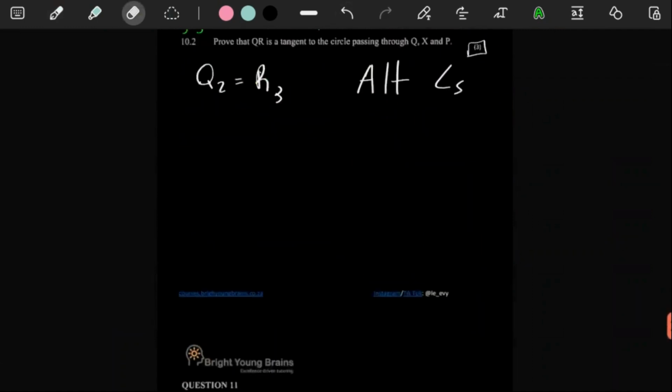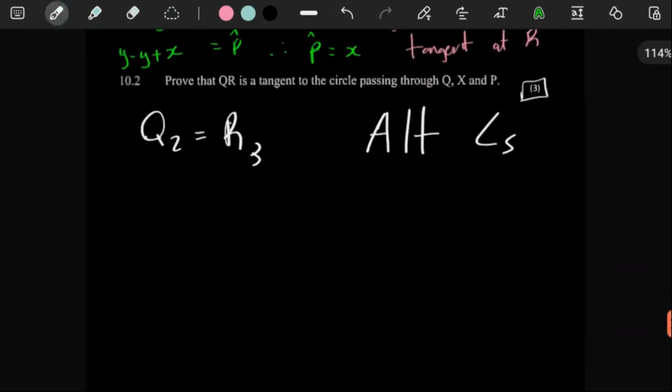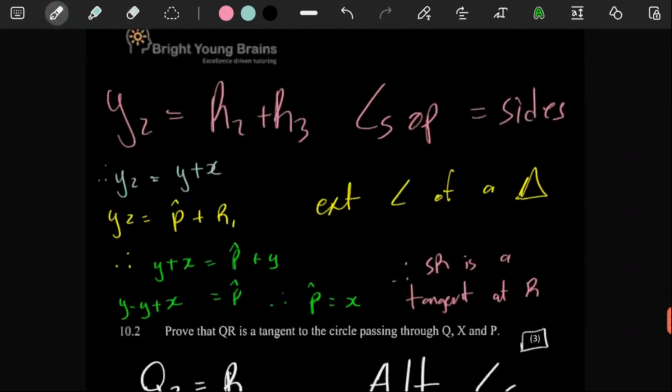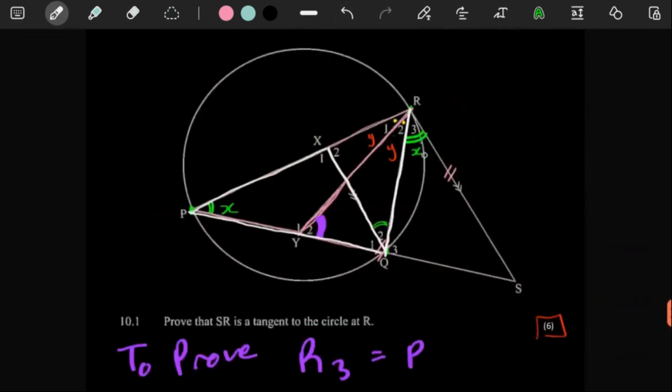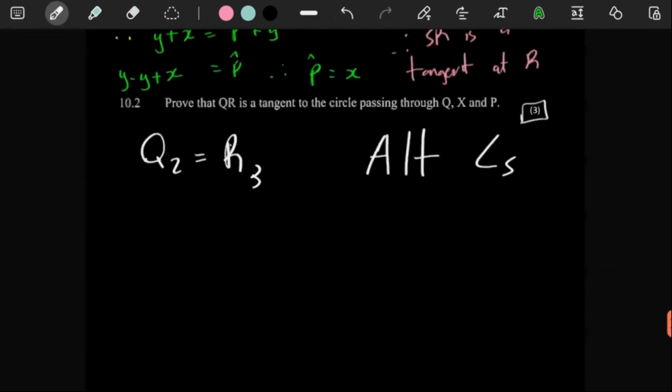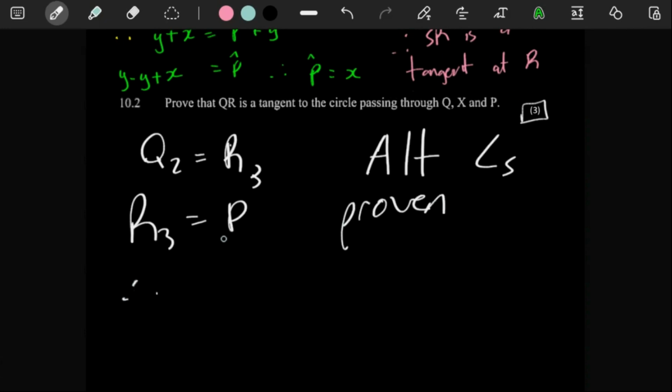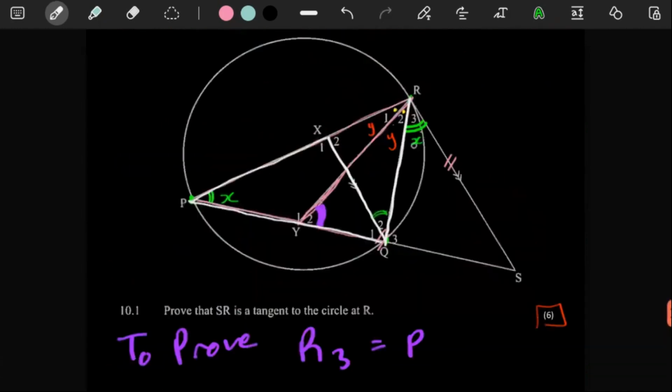Now we can tell them that R3 is equal to P. That's proven. So therefore, since they are both equal to R3, it means that Q2 is equal to P.